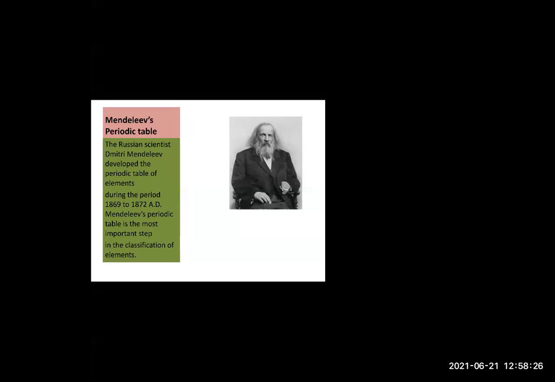He arranged the 63 elements known at that time in increasing order of their atomic masses. Then he transformed this into the periodic table of elements according to their physical and chemical properties. Mendeleev also found that elements with similar physical and chemical properties repeat after a definite interval.